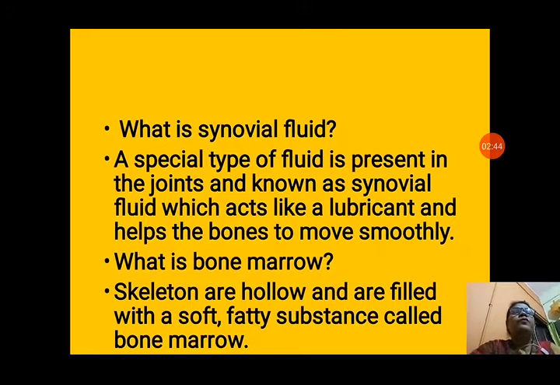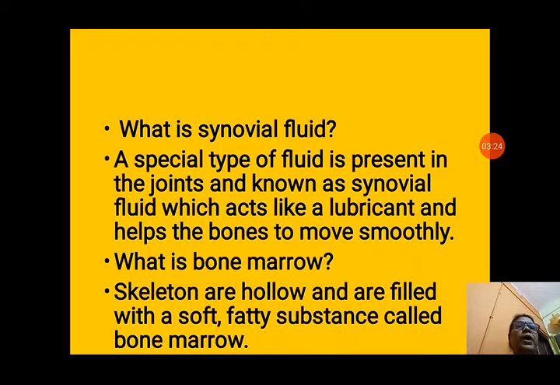Now, there is a very important fluid in the joints that is known as synovial fluid. A special type of fluid is present in the joints, known as synovial fluid, which acts like a lubricant and helps the bones to move smoothly. So there is a fluid between the two bones so that the joints can move the parts of the body very easily and smoothly. Like we add lubricant in different types of machines to make them work smoothly, we have a natural lubricant, synovial fluid, which helps the bones to move freely.